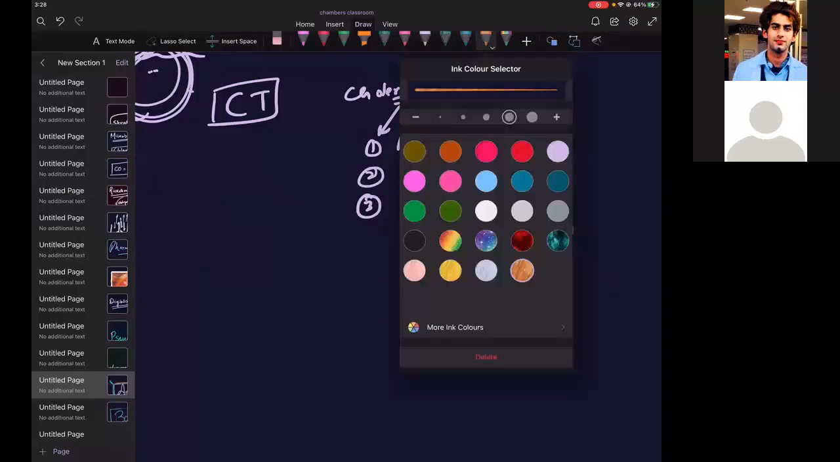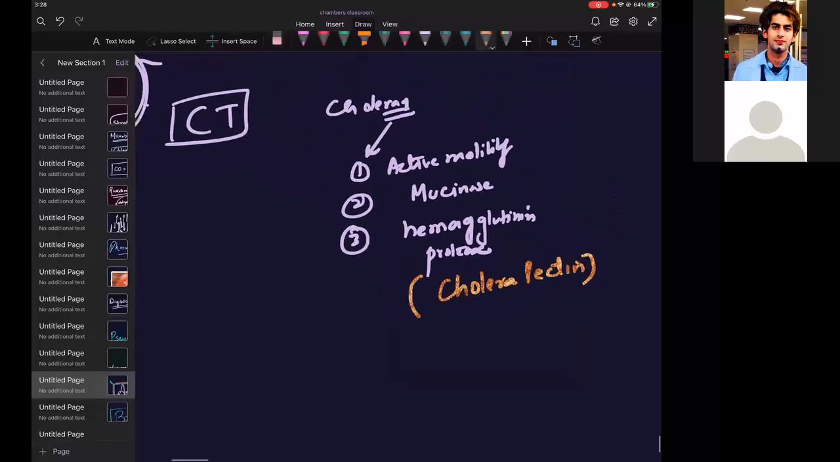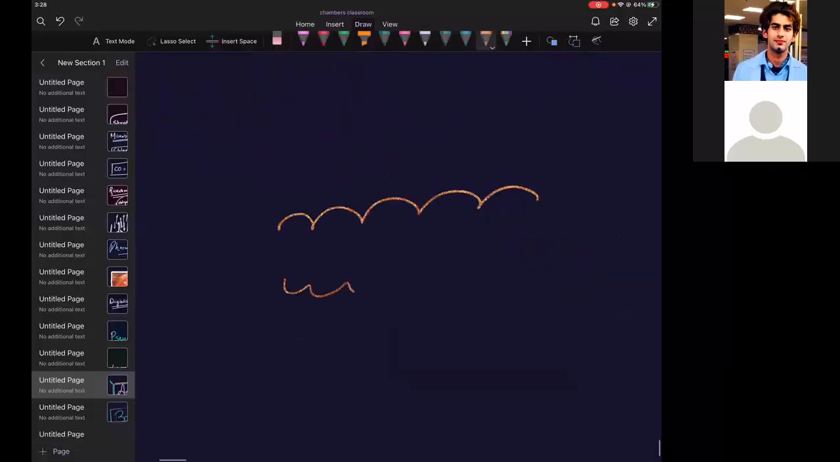Okay, friends. Fine. So these are the things which it needs to start the pathology. It also has to attach to the epithelium. For example, this is the intestine. It should attach to this epithelium. So it should have a glue.